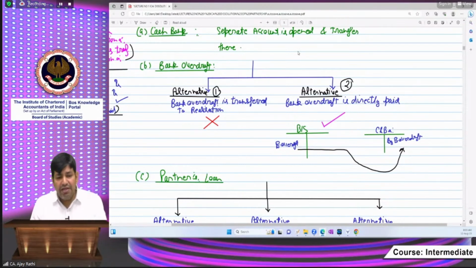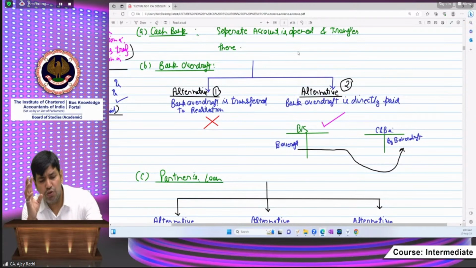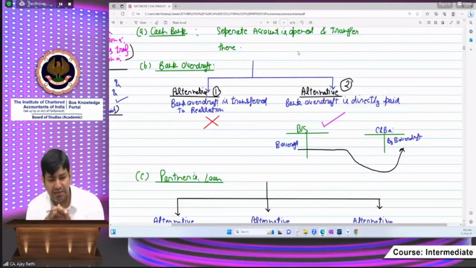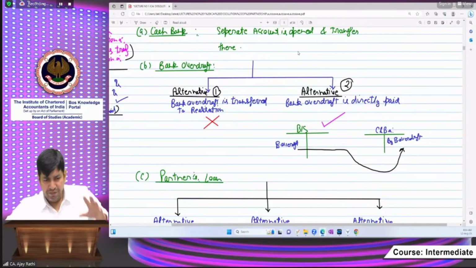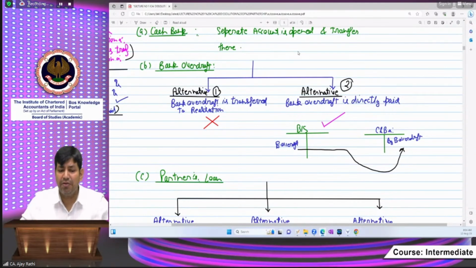Yes, it's clear. Yes, sir. Bank overdraft will be paid directly. Yes, beta Harshit. Even if the question is not saying, all these things will be done in the exam. Only 4 to 5 are answering, and the rest are enjoying their tea break.